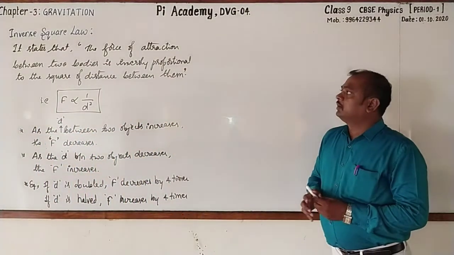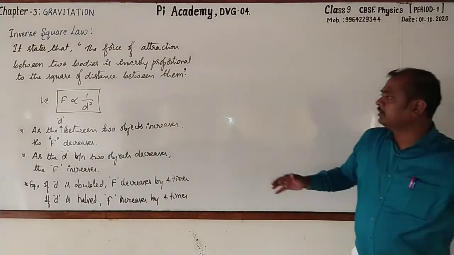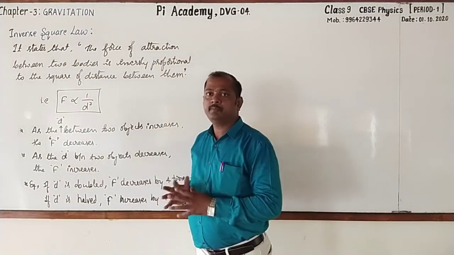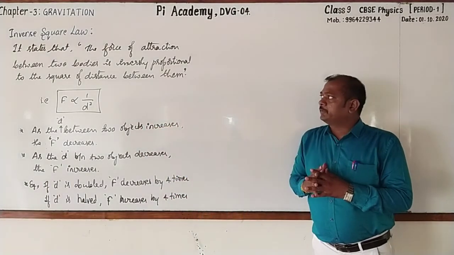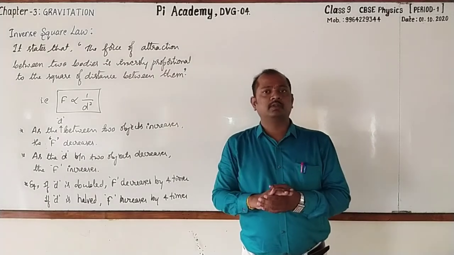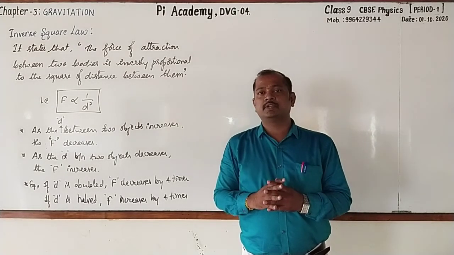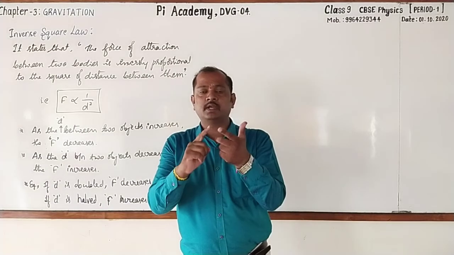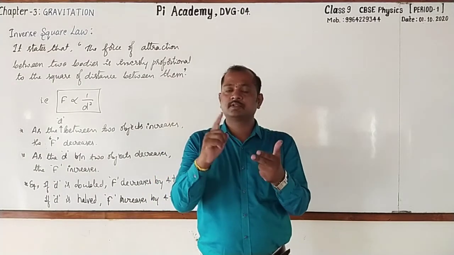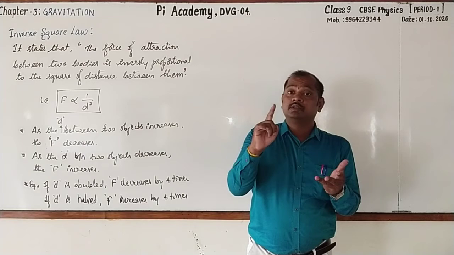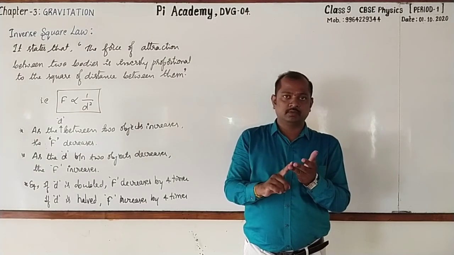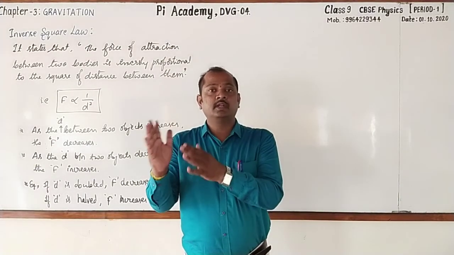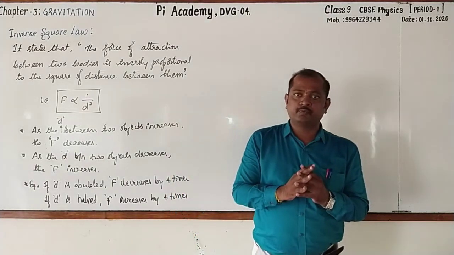Okay. Dear students, please go for copying up to here. So today, what all the concepts we have covered, they are all very important in the examination point of view. Maybe the definition of gravitational force and examples. Next, second point is universal law of gravitation. Third point is derivation of gravitational force.